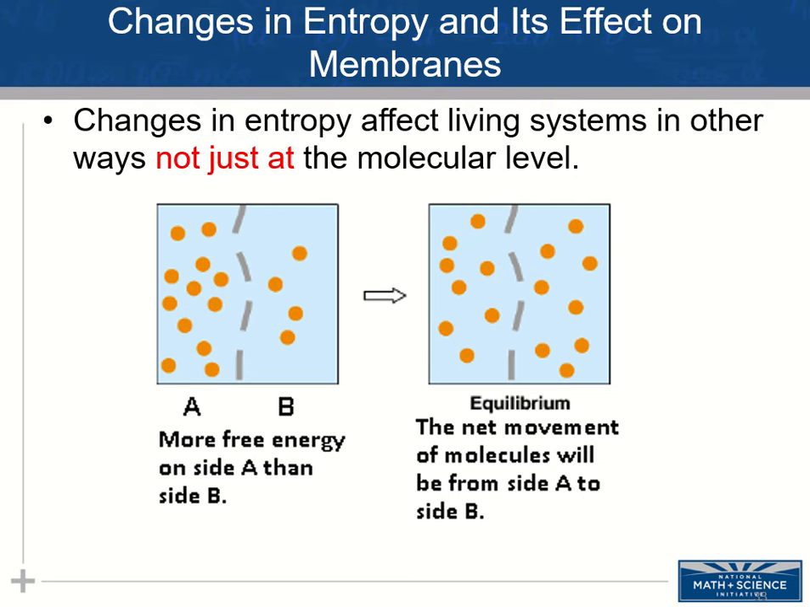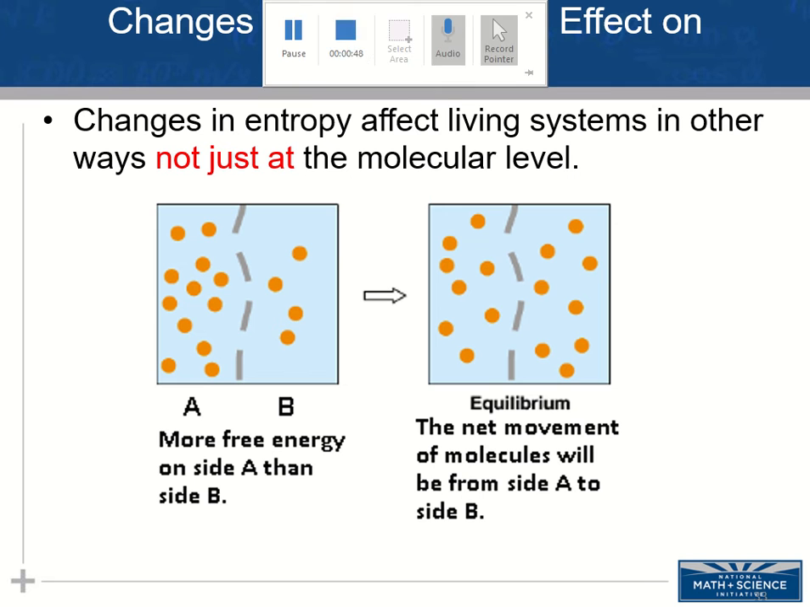At equilibrium, the concentration of the molecules is equal on both sides, and thus the free energy is equal on both sides. The rate of molecule movement across the membrane is equal in both directions. There is no net movement across the membrane. No outside energy is needed for this to occur, so it is a spontaneous reaction.